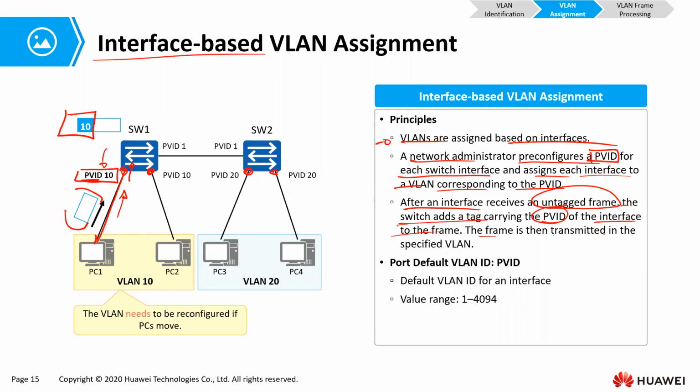The frame is then transmitted in the specified VLAN as a tagged frame. What we call the port default VLAN ID, or PVID, is the default VLAN for an interface. If you don't set any, it is always going to be 1. If you set one, it is going to be the one you set. They range from 1 to 4094.